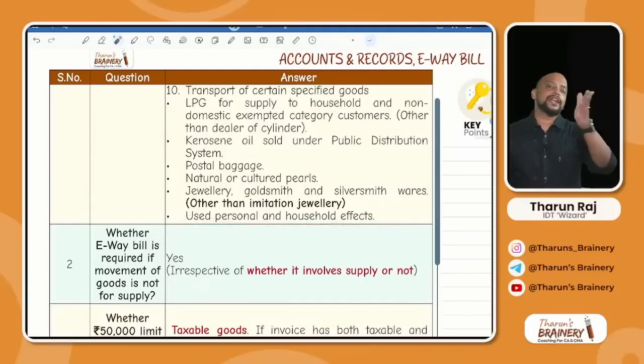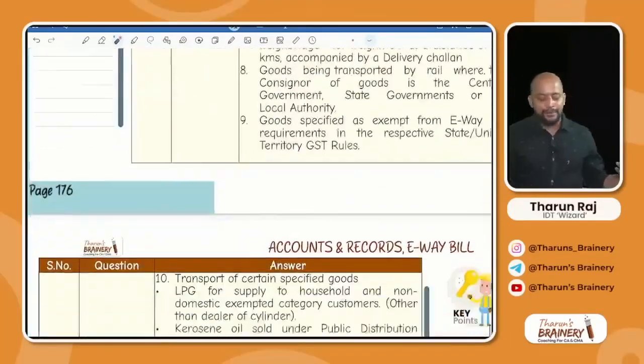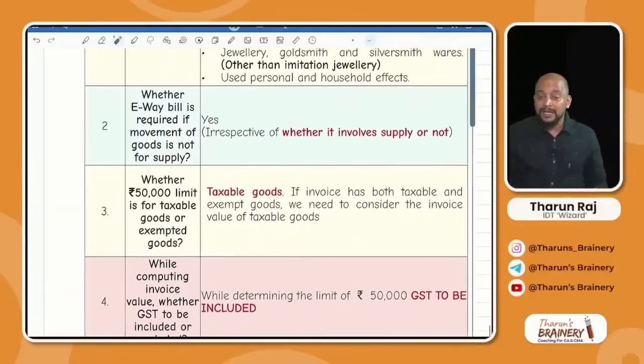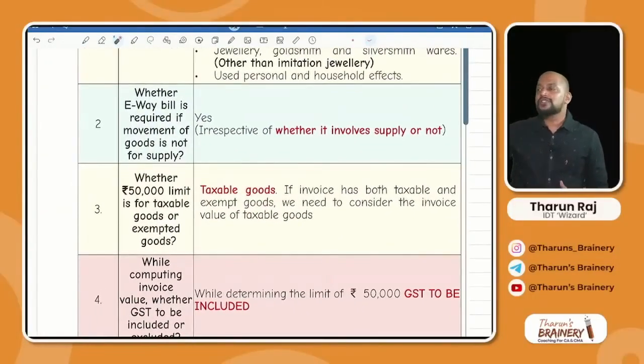So when we are relocating our house from one location to another location, we will book a lorry and transport the furniture, fixtures, everything; that does not require any e-way bill. So these 10 points you need to remember. These are the cases where e-way bill is not required. So mostly in MCQs they will ask, in which of the following cases e-way bill is required? In which of the following cases e-way bill is not required?